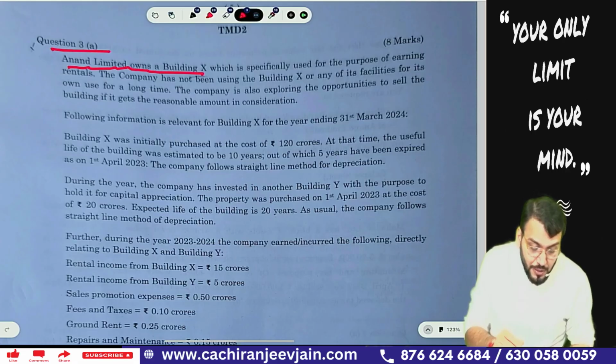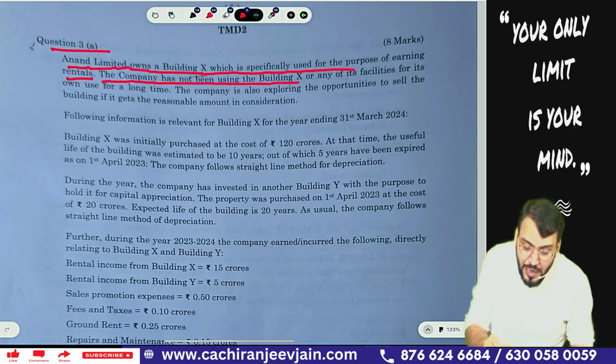Anand Limited on a building X which is specifically used for the purpose of earning rental. The company has not been using the building X or any of its facility for its own use for a long time.